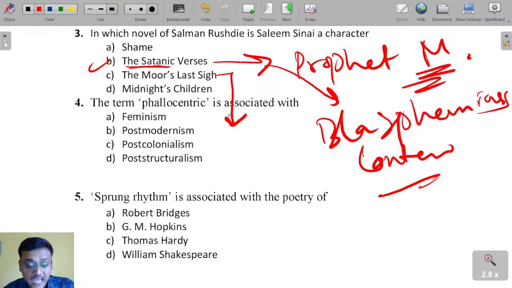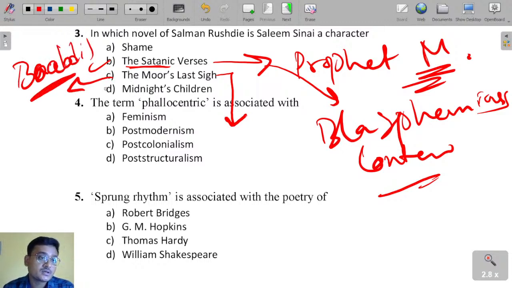And Moor's Last Sigh is set in Bombay and Kochi, and it is taken from Boabdil, the last Moorish king. So Moor's Last Sigh is based on Boabdil and is set in Bombay and Cochin. The Satanic Verses is the one influenced by Prophet Muhammad.